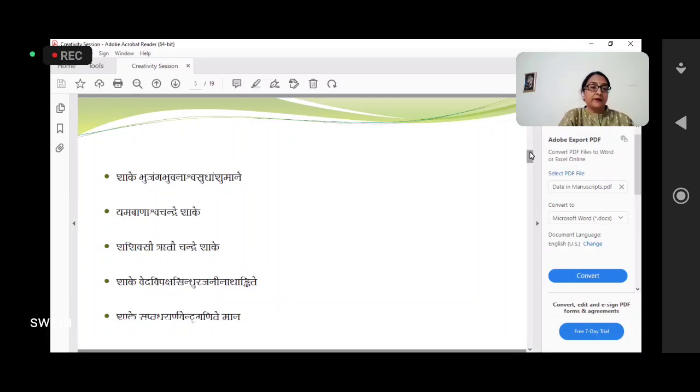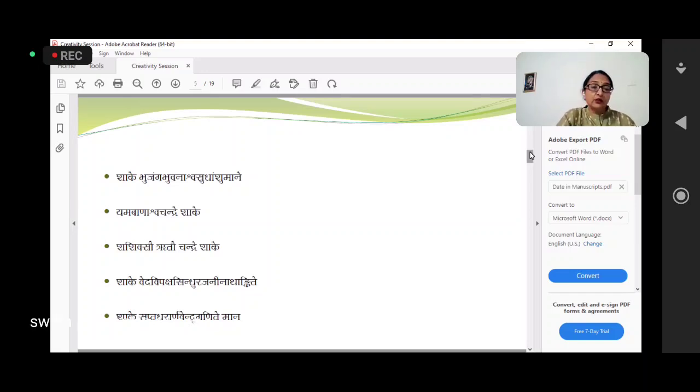Okay. Now the next one is Shake Veda Vipaksha Sindhu Rajani Nathankite. So what will it be? Veda are 4, so it is number 4. Vipaksha means Shatru. Here we will take it as Shadripu, so it is 6.